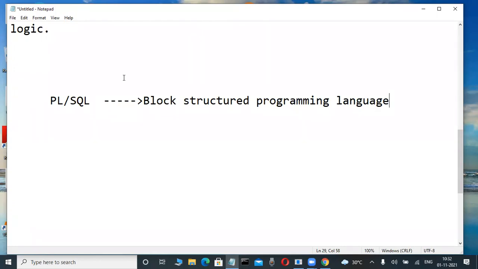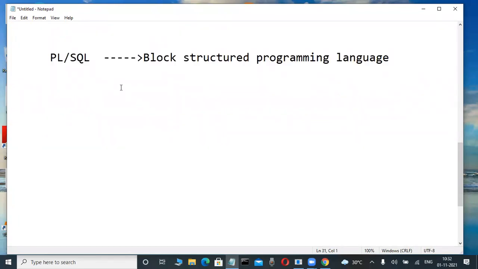Same like here also, PLSQL is a block structured programming language. In this PLSQL block structured programming language also, some sections are there. In a particular section, particular concepts we are using only, otherwise it won't work. This is not a case sensitive language, very easy language only. Roughly I'm telling only, demo class, just observe it here.